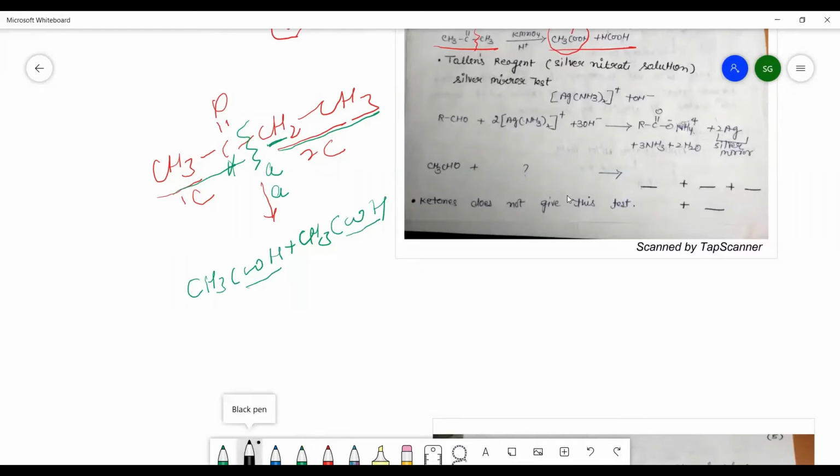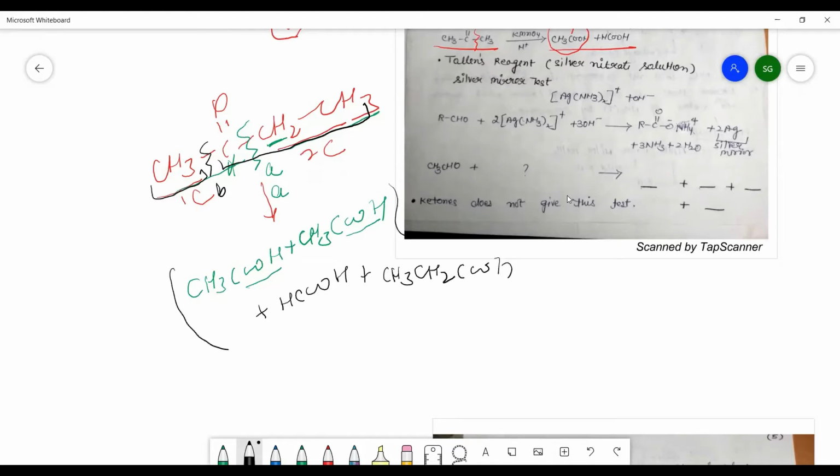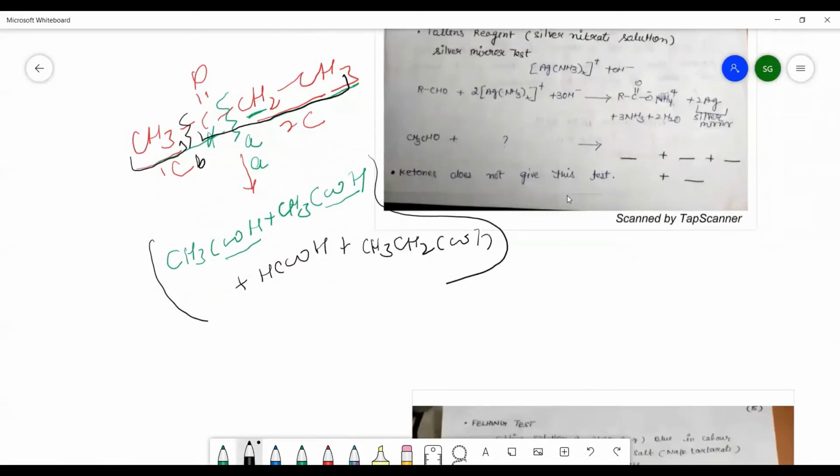Now suppose the breakage takes place in this manner. In this case you will see that there are 3 carbon atoms and there will be 1 carbon atom. So there is a formation of one formic acid and the other will be propanoic acid. So a mixture of acids we will get. That will also be decided by Popoff's rule.